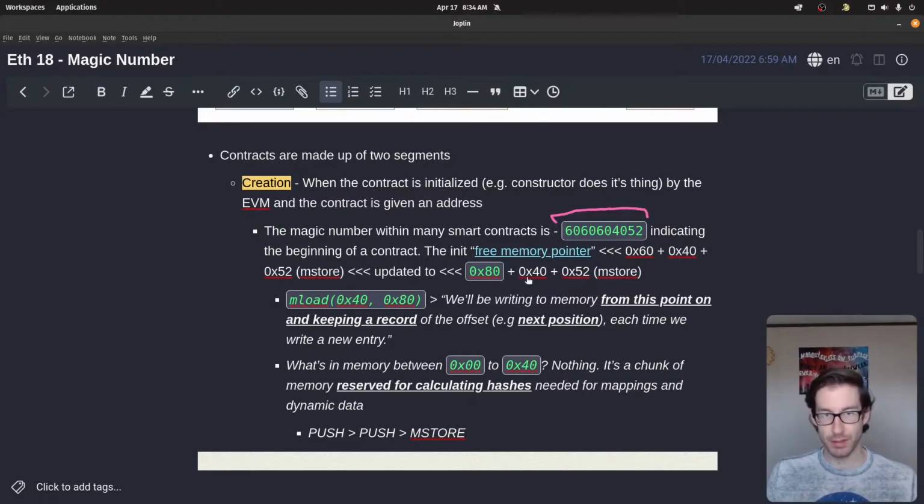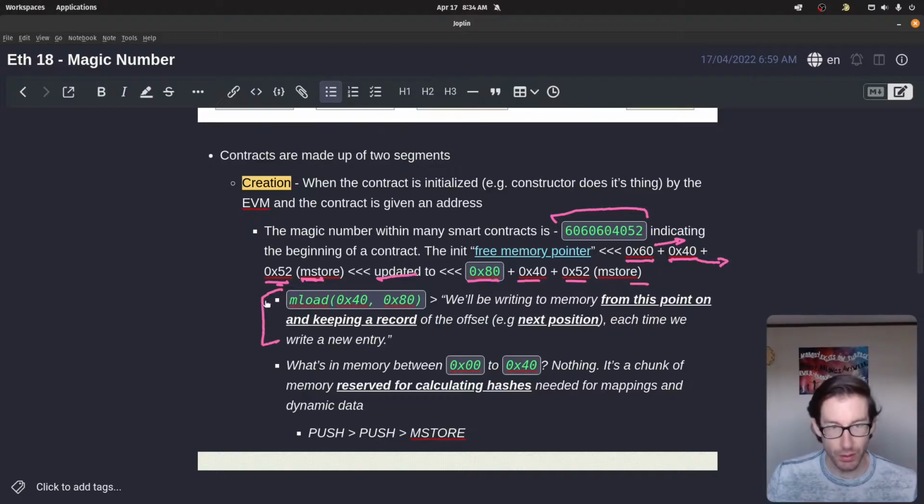Additionally, this is the sequence you would see most frequently. What we're going to see a lot is this 0x60, 0x40, and 0x52. So 52 is referring to the mstore opcode. The 40 here is referring to, I think, the position of where it's going to be located, and the 60 is referring to the size. This has been updated recently, I think in Solidity 0.5 or 0.6. It has been updated to 80, referring to the size, 40 the location, and 52 for the mstore. Just a random note that I came across.